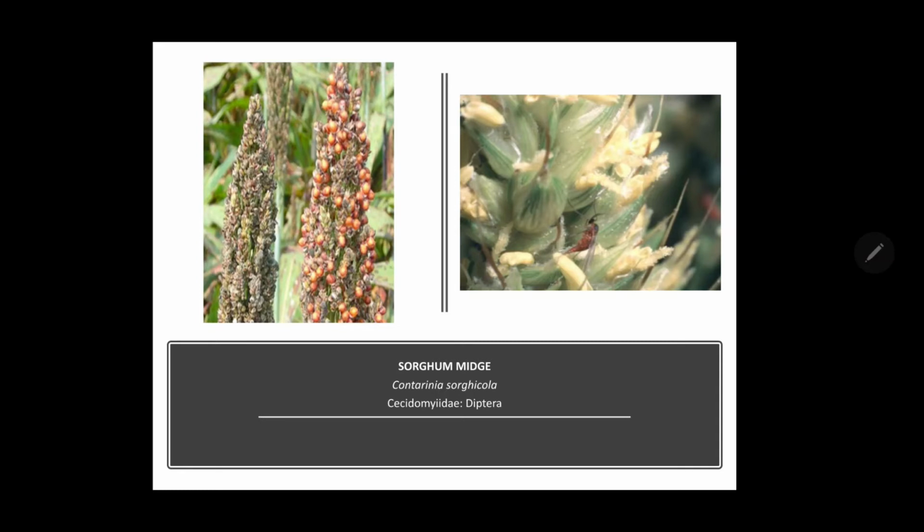To control this pest, one exceptional agronomical practice recommended is to adopt zonal sowing, meaning every farmer of the same village sows on the same date with the same variety of sorghum, and we can adopt the same thing in a group of 8 to 10 villages.